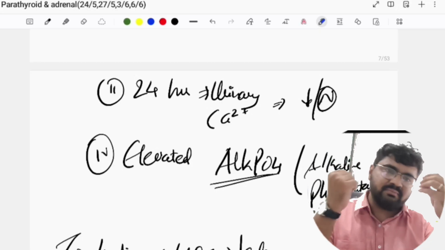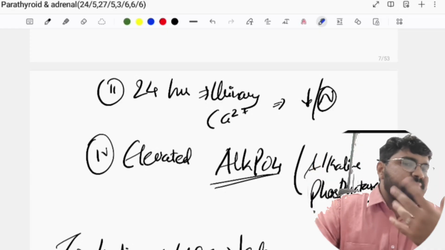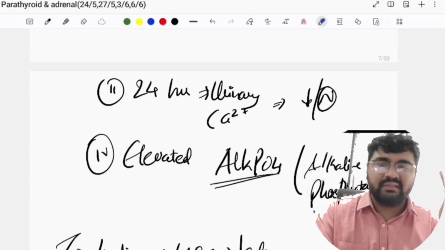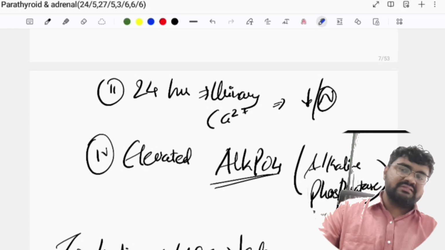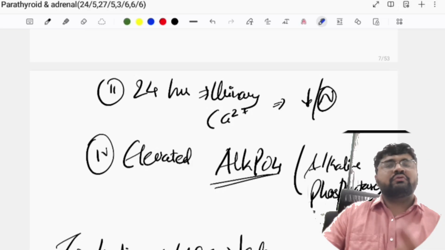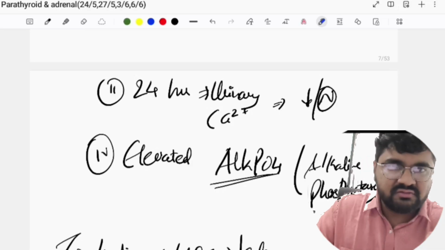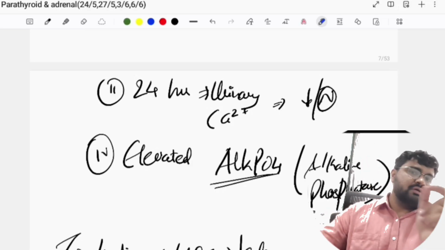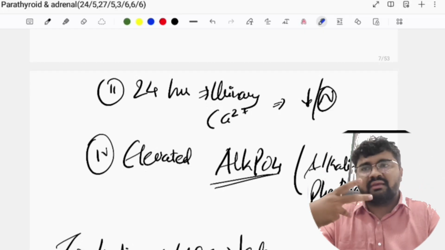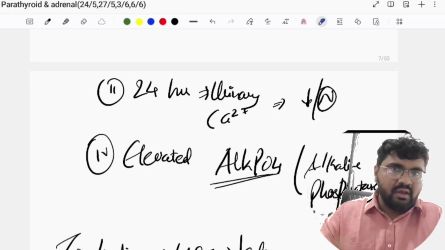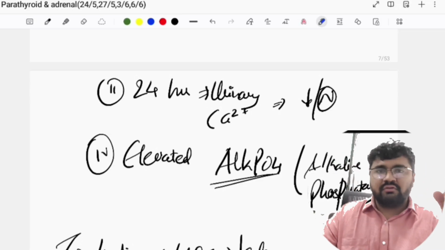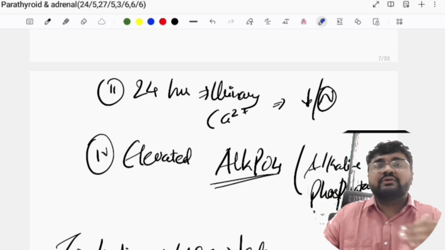These are the initial investigations, because if it is hyperplasia, many times it will not show on USG. If it is an adenoma and the gland has become big, only then it will show, or if one gland is seen, then it is seen. And always, USG is something which is operator dependent. Okay, so you need a good sonologist to do those investigations for you. If it is someone who is just a beginner, he will miss many things that are not very evident. And someone who is very good with it, it is said that a USG in good hands is equivalent to a CT scan.